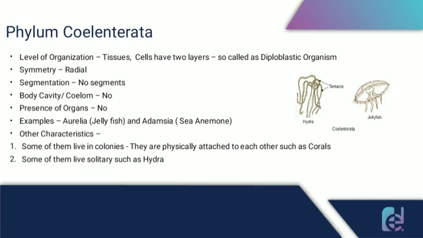Let's check some other characteristics of phylum Coelenterata. First is they live in colonies. They do not live solitarily. They live in colonies, like they are physically attached to each other. For example, corals. I'm sure you all must have seen corals, or you know about corals. And some of them live solitary, such as hydra.